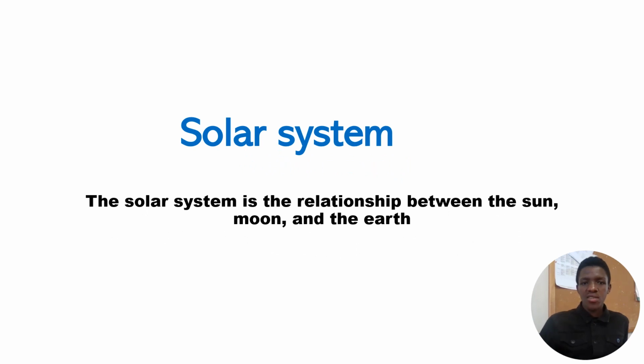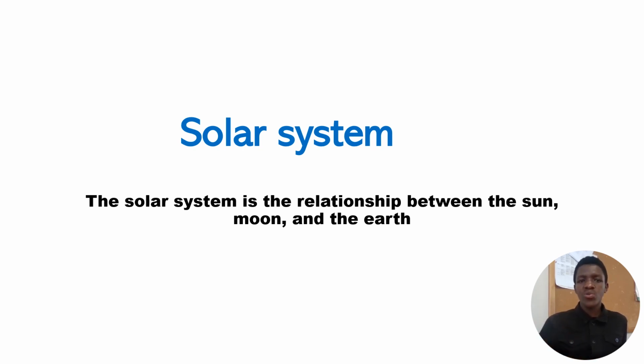Okay. So before we get deeper into the concept, before we explain everything about the solar system, let us first describe what exactly the solar system is. We define it as the relationship between the sun, the moon, and the earth.